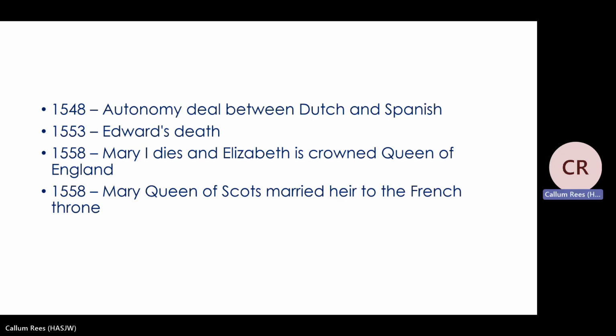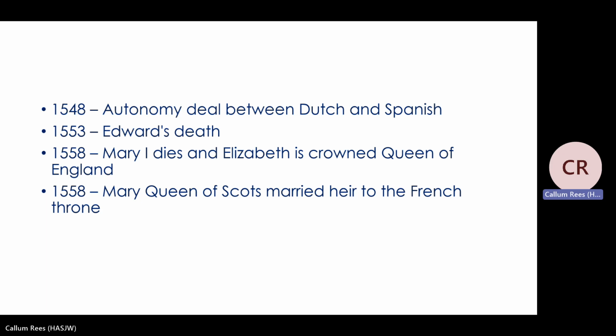At this point in time, it's important that you know that the Netherlands was ruled by the Spanish. So the Spanish were one of the most powerful countries in Europe, and they had lots of influence, and certainly they had lots of control over the Netherlands, just the other side of the English Channel from England.